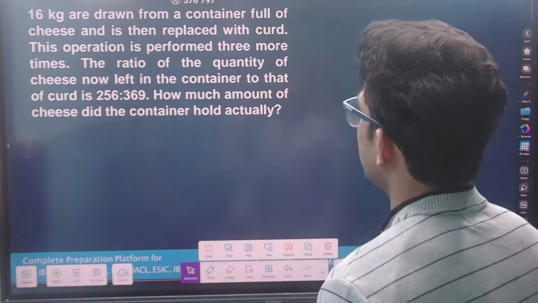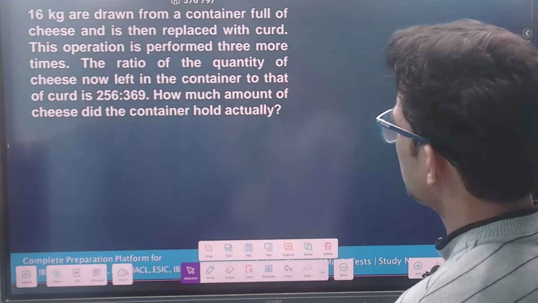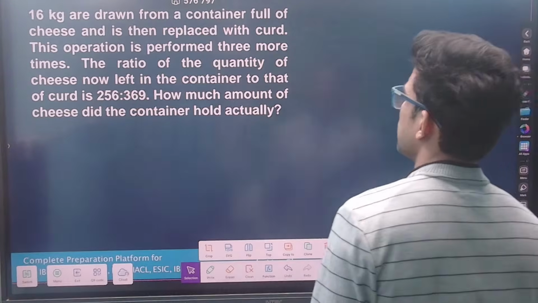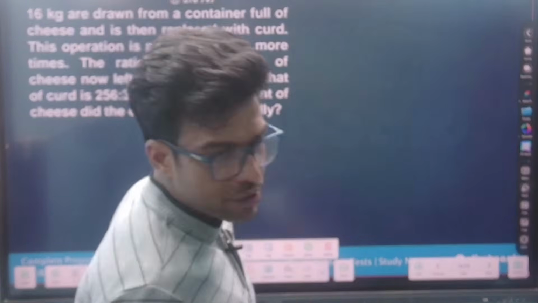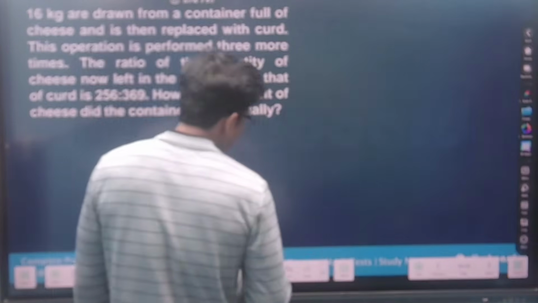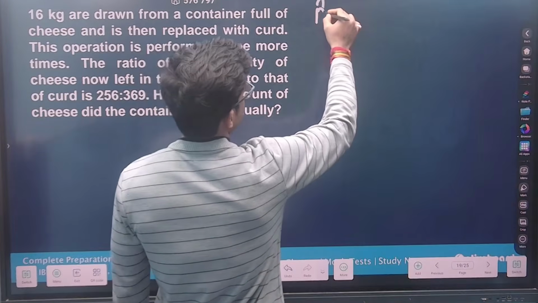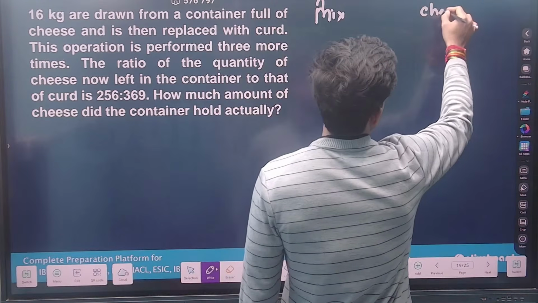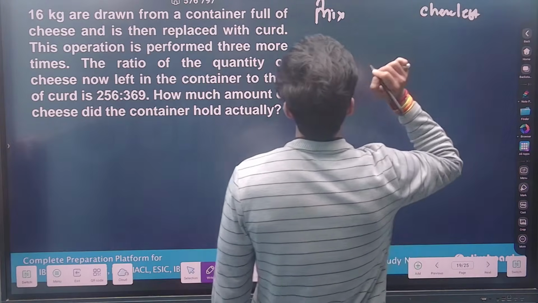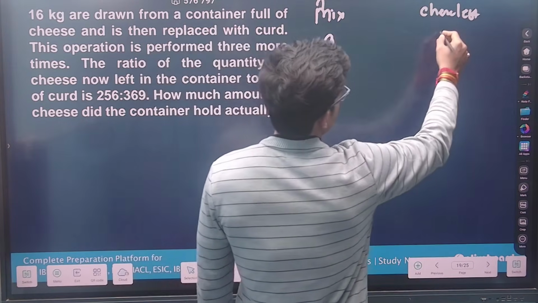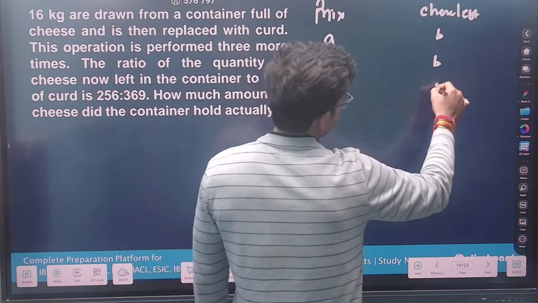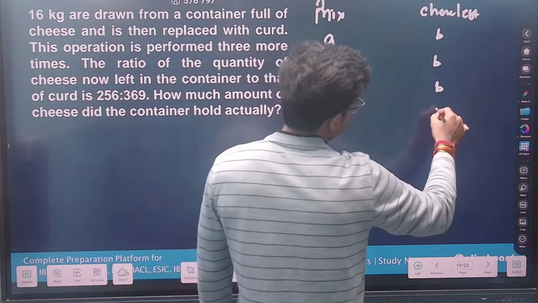Let me read the question. 16 kg are drawn from the container full of cheese and replaced with curd. This operation is performed 3 more times. So the ratio of the quantity of the cheese now left. Again, we should know the mixture and the cheese left. Let A be the mixture, B the cheese left.